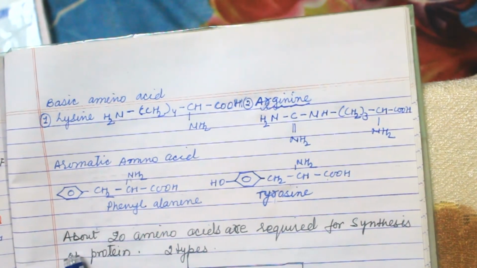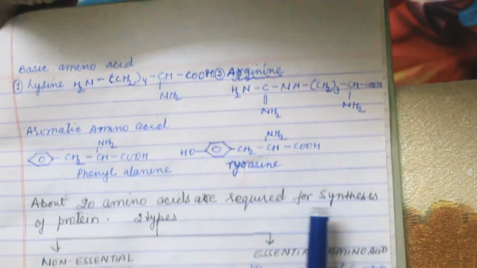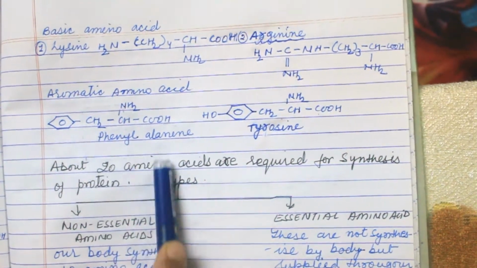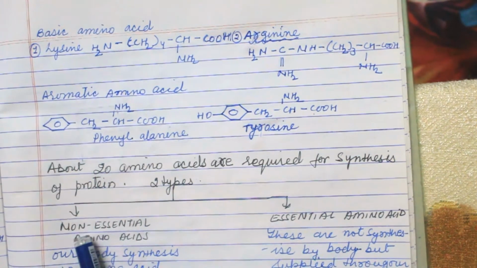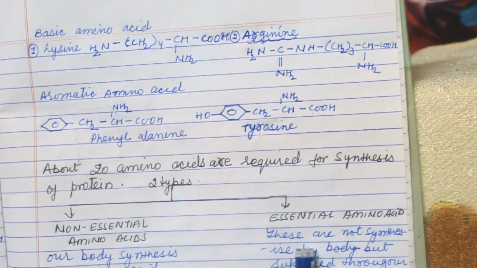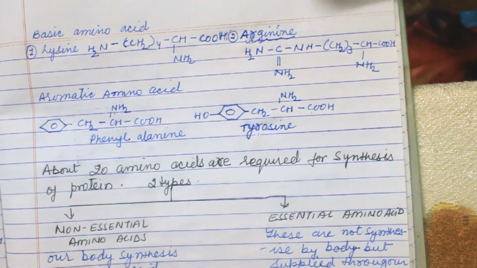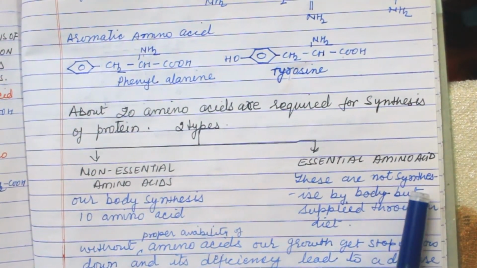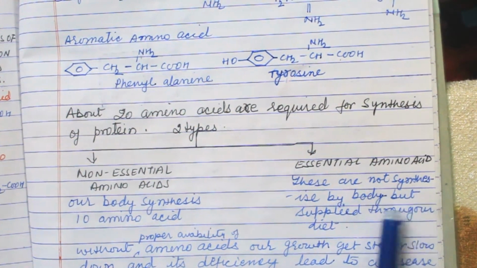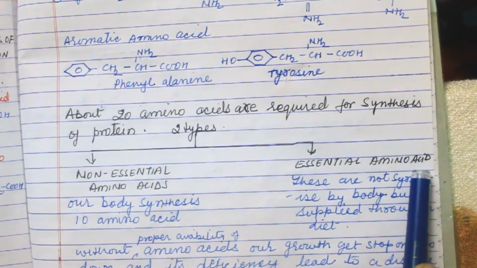Now next, about 20 amino acids are required for synthesis. Synthesis means to make protein. 20 amino acids are there which make protein. It is of two types, non-essential amino acid and essential amino acid. Our body synthesizes 10 amino acids itself, that is non-essential amino acid, and these are not synthesized by the body but supplied through our diet. So these are the essential amino acids.